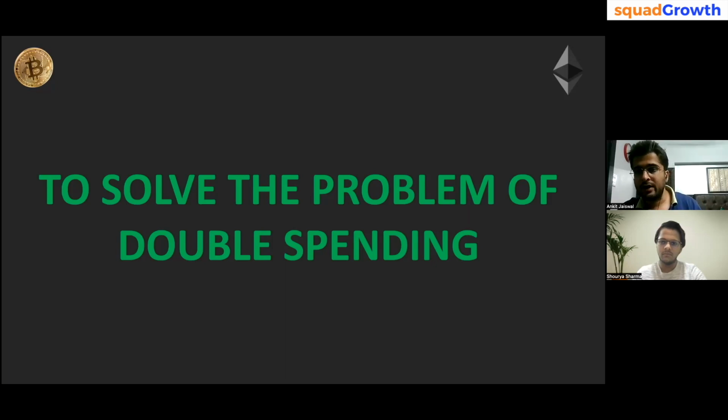But in order to solve that, we use an intermediary in between. So what they do is they make sure that if I'm sending 500 rupees, it's getting deducted from my account and getting added to Shaurya's account.